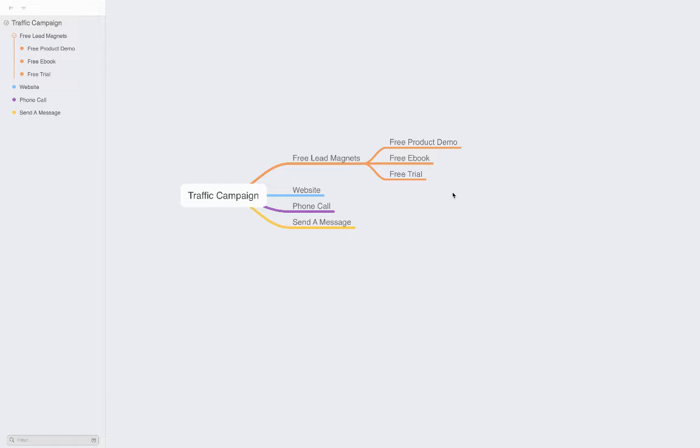If you attract 100 people, that is totally fine. Maybe you can increase it to 500 people, 1000. You can definitely bring those new people into your funnel using this free product demo, right? So that is one of the lead magnets. And suppose you don't have any funds, since you are a startup, for creating the free products, because it might definitely cost you a lot for creating the package and a good brand label and everything, right? Suppose you don't have the funds, what do you do? So you can create a free ebook.